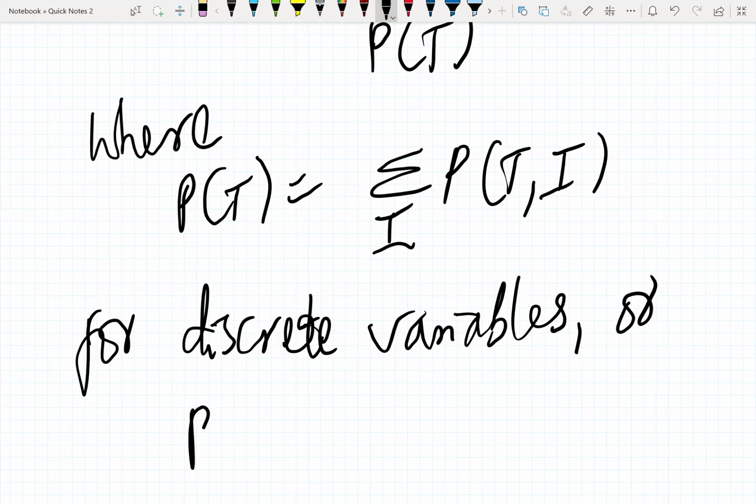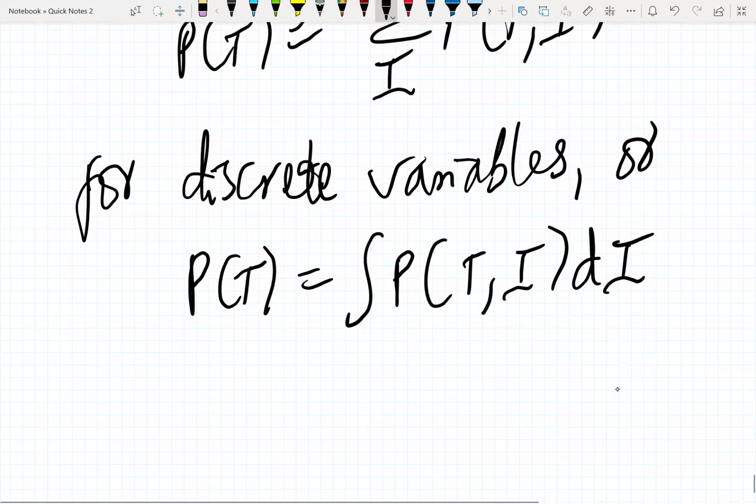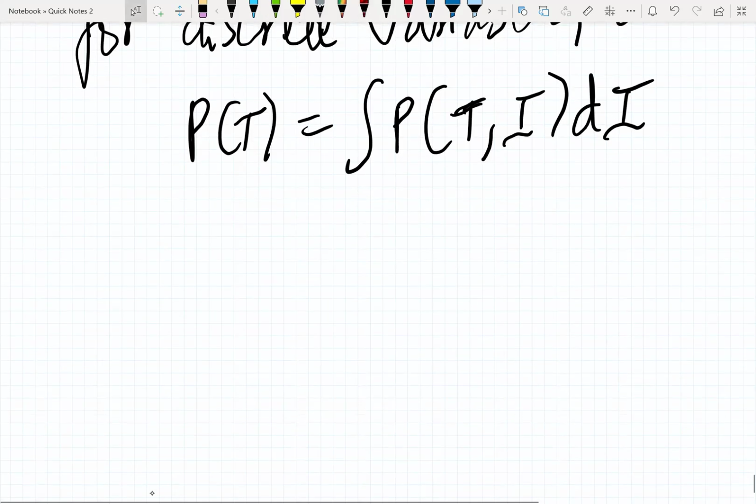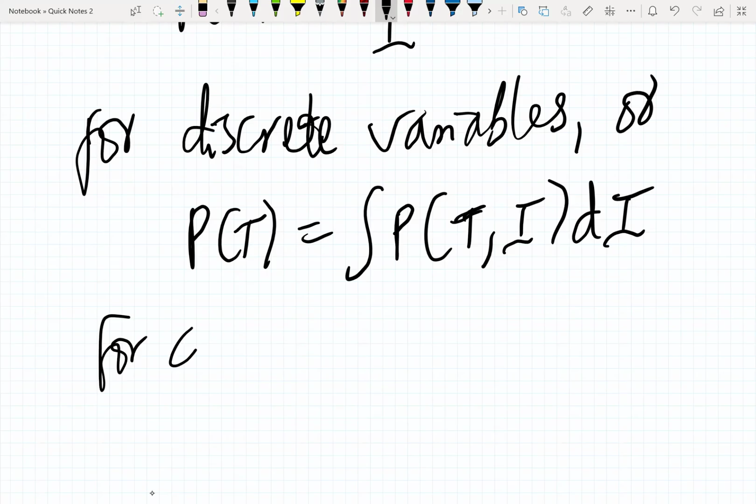For continuous variables, the probability of T equals the integral of P of T comma I, integrated over I, like that. That's the marginal probability we come across under the concept of probability.